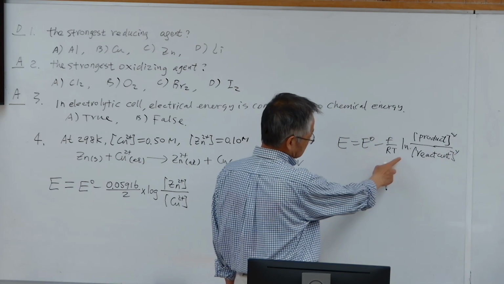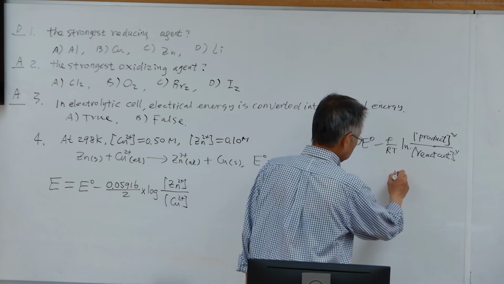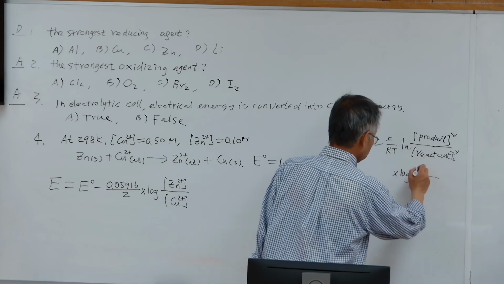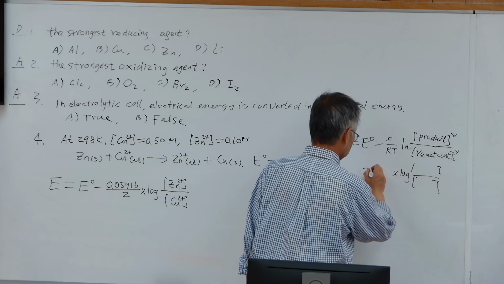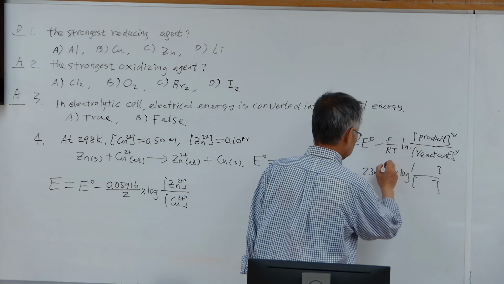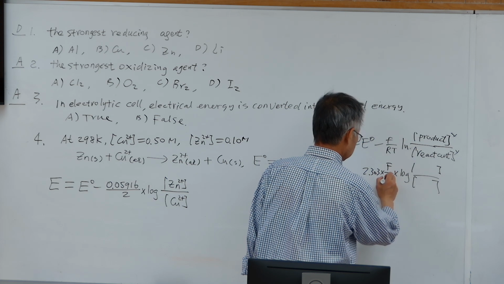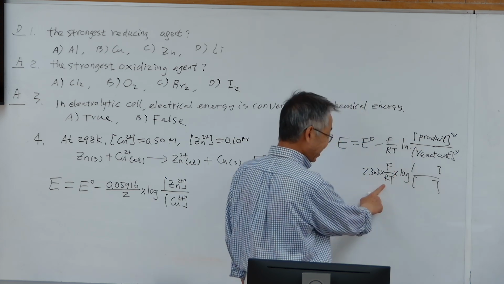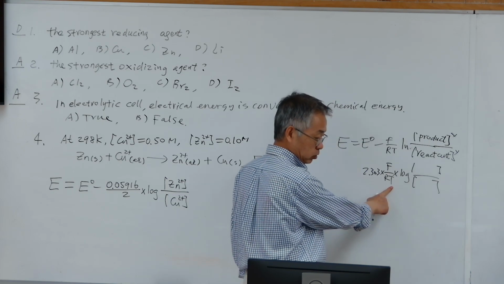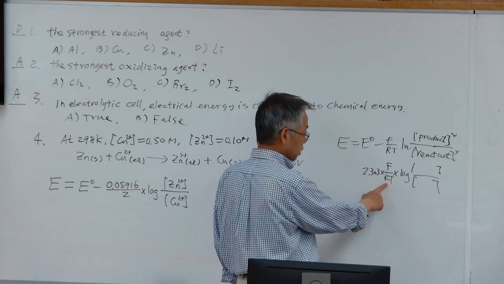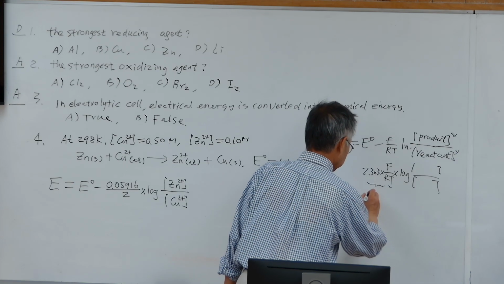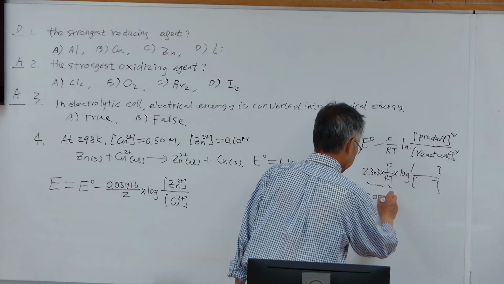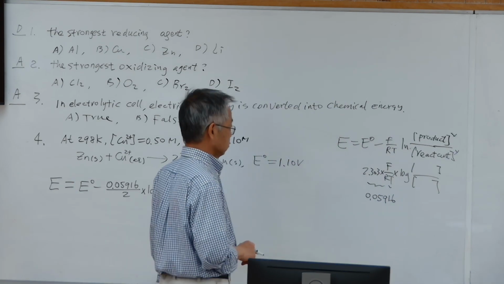Okay, so natural log converted to base 10 log means times 2.303, together with the Faraday constant and gas constant. The 25 degrees Celsius is 298 K. So this together is 0.05916. Okay.